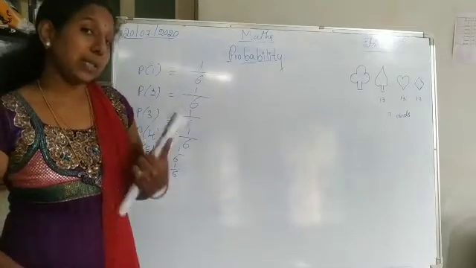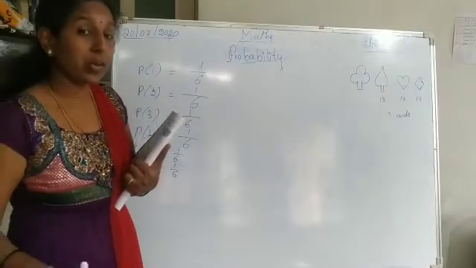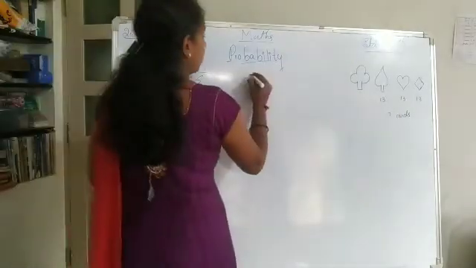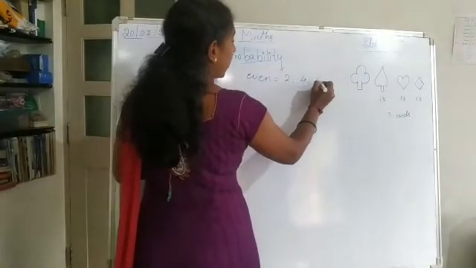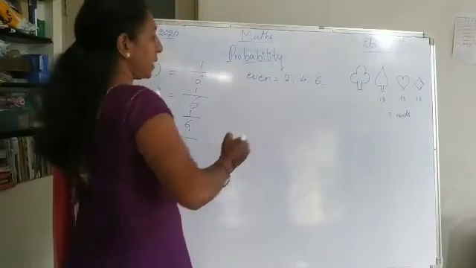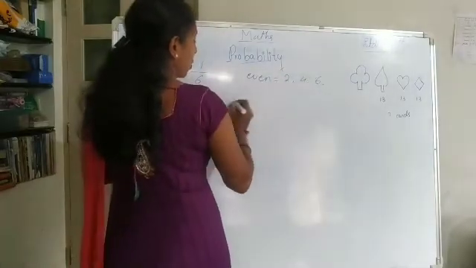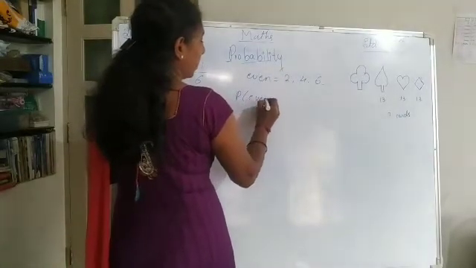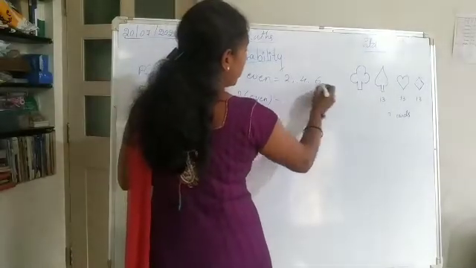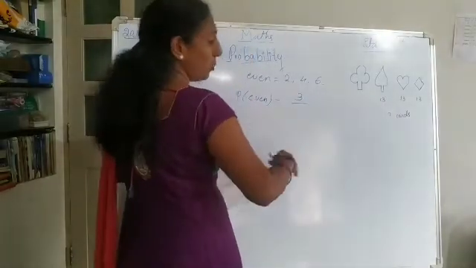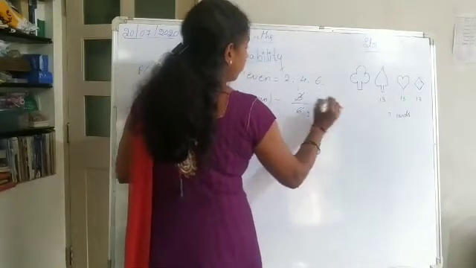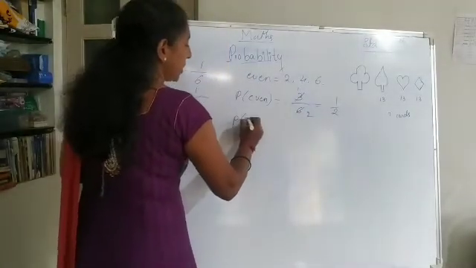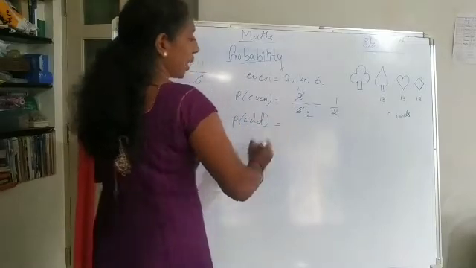Okay. If I tell you to get only an even number, which are the even numbers in the dice? That is 2, 4 and 6. So how many? 3. So the probability of getting an even number is how many? 3 divided by the total, how many are there? 6. So 3 ones are 3, 3 twos are 6. So 1 by 2.